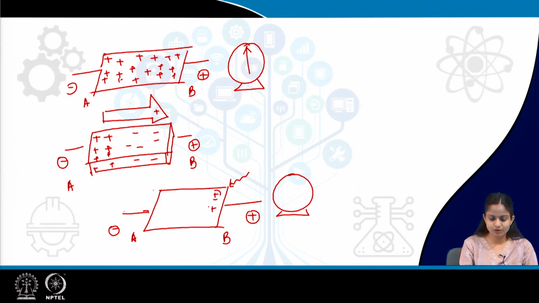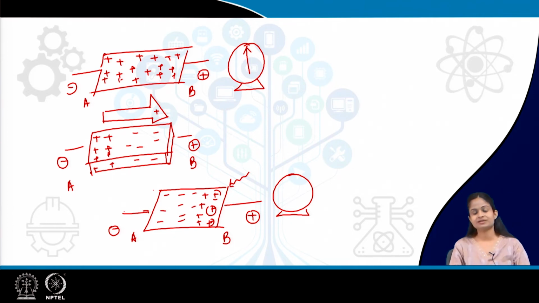So, obviously, the B point will be positive. Towards the B point, there will be more electropositivity compared to the other part of the myocardial cell, which is still electronegative or yet to get depolarized. So, here the depolarization wave is travelling from B to A, not A to B.